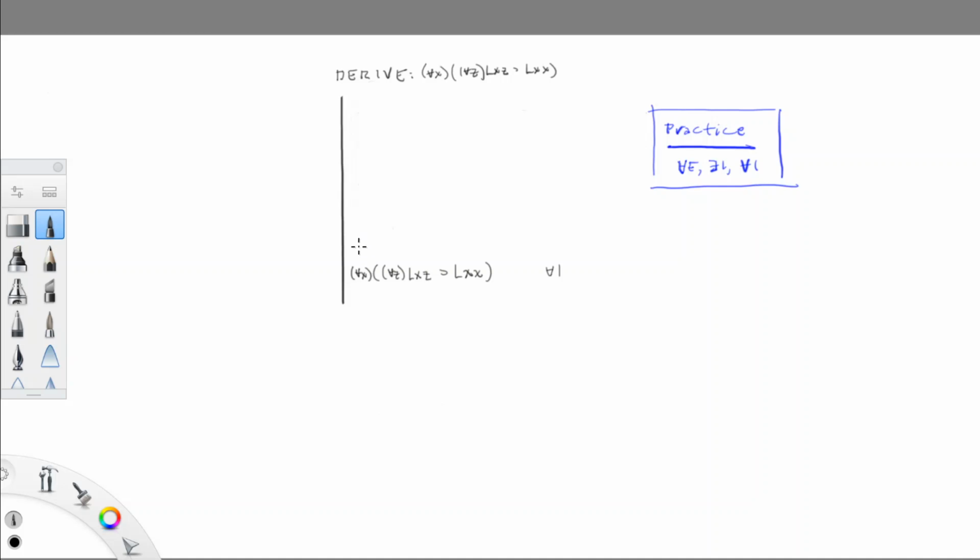And that means that the last step is going to have to be an instance of that universal generalization. So let's write down an instance. For all z, L, A, Z, horseshoe, L, A, A. Okay? So that is an instance of this generalization.